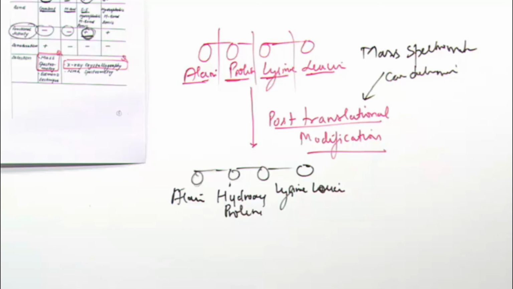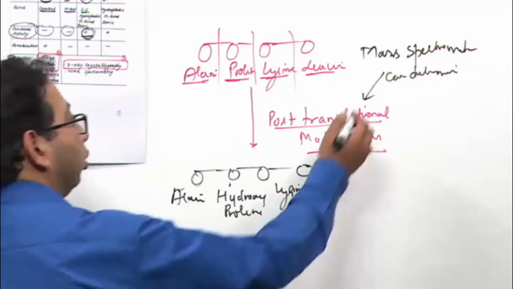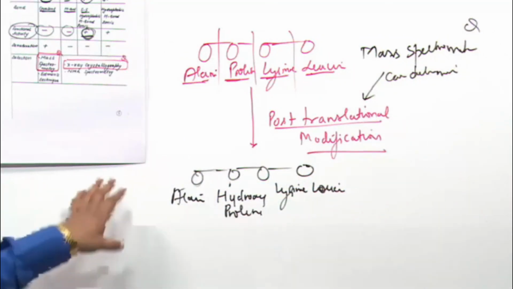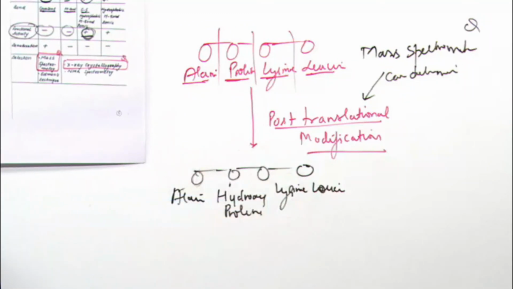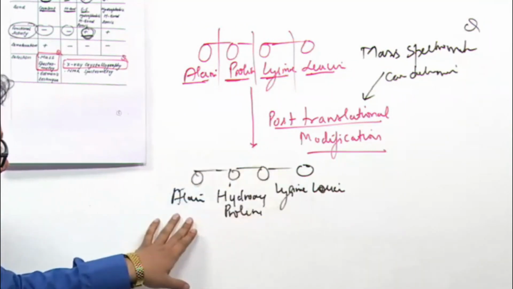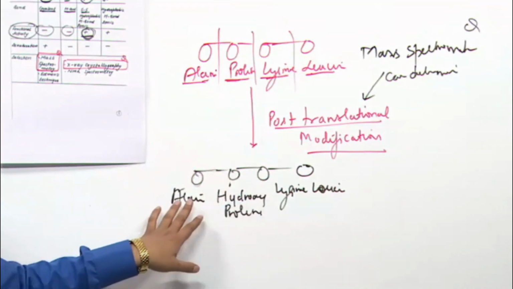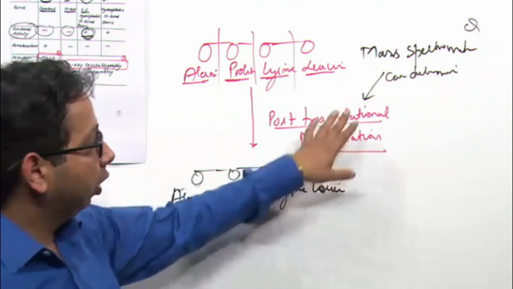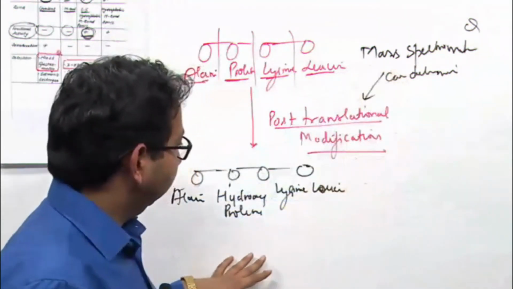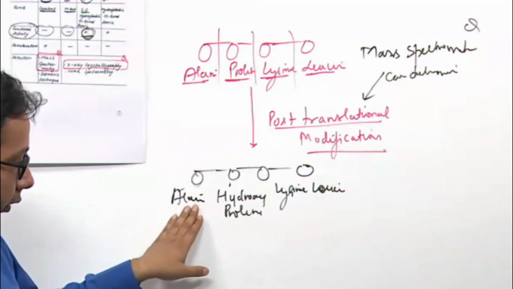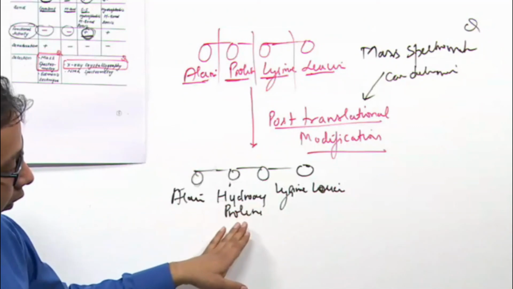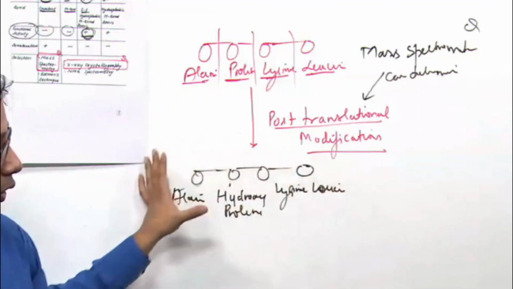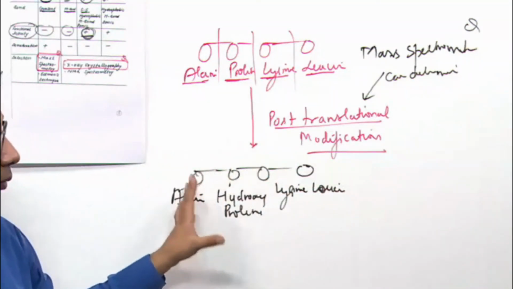Okay, now suppose you want to detect the molecular weight of this protein by Edman degradation technique. The molecular weight will be falsely low. If you determine the molecular weight of this protein by mass spectrometry, you will add the molecular weights of alanine, hydroxyproline, lysine and leucine, which we know. We will join the molecular weight of all these amino acids and find the molecular weight of the protein.